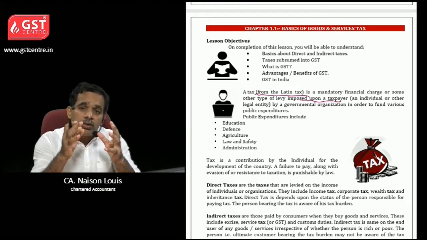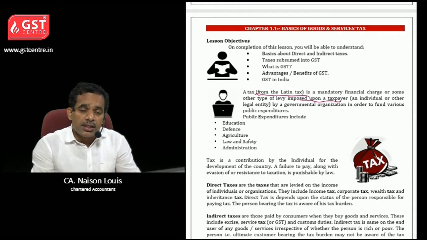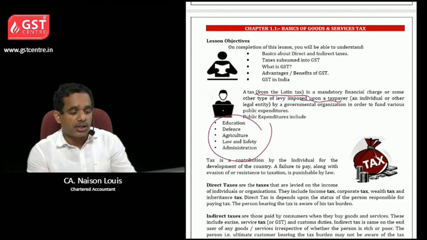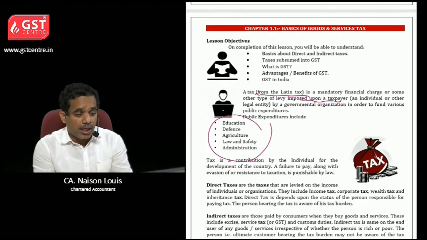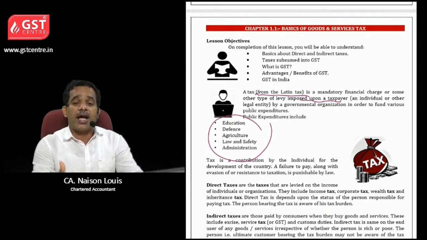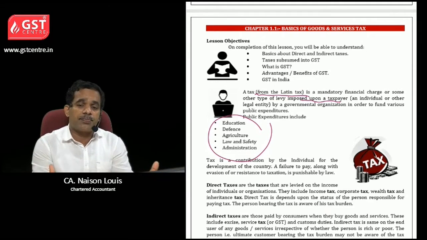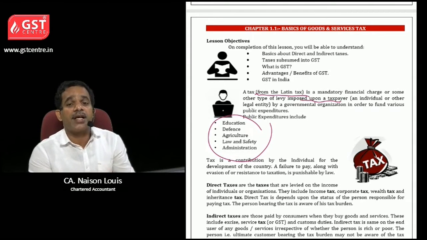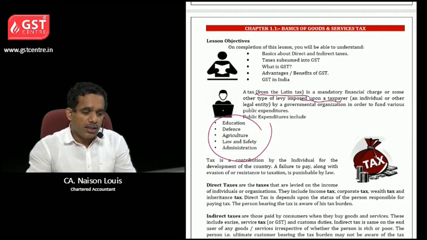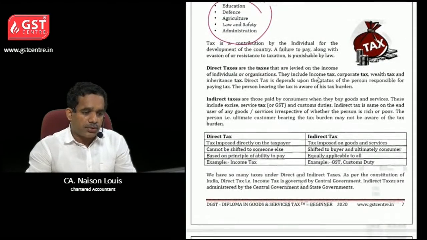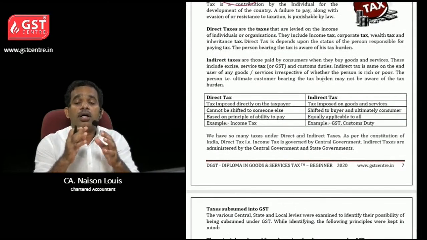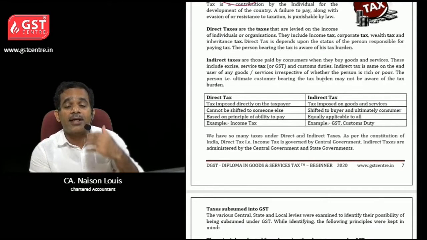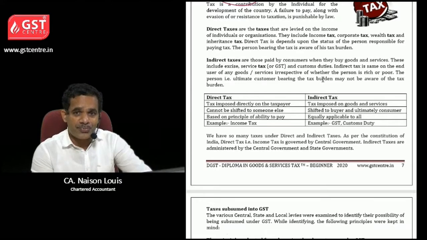Okay, and how the government is using it? Government is using it for education, defense, agriculture, law and safety, railway, administration, public sector undertakings. For all these purposes, government need revenue. That is why government raises tax. Then, let us go back to what is direct tax and indirect tax. Then only we will learn more about GST.